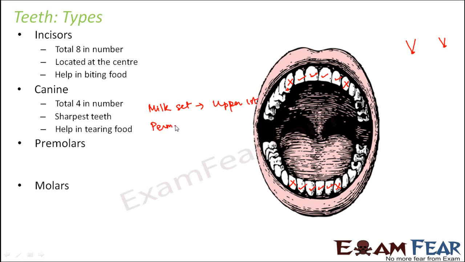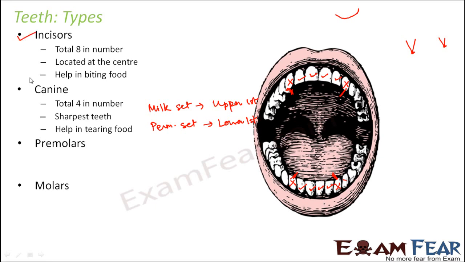But when the permanent set of teeth develops later, when the kid is around 8 to 9 years old, the lower canines develop first and then the upper canines develop. So it is just the opposite. In case of the milk set, the upper ones develop first, whereas in case of the adult set, the lower ones develop first. Location wise, they are located at the dental arches. You just see, this is how the curvature is for our teeth, right? This is the curvature. Just at the corner of the curvature, they are located.